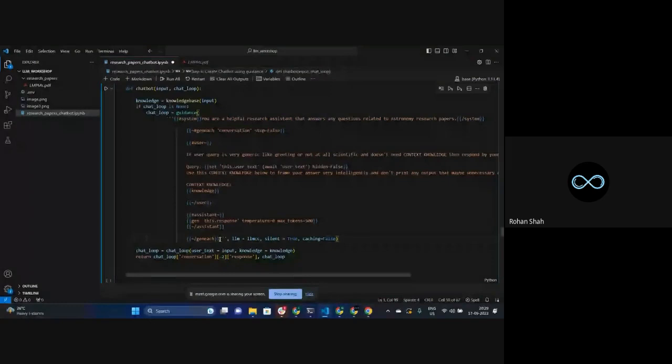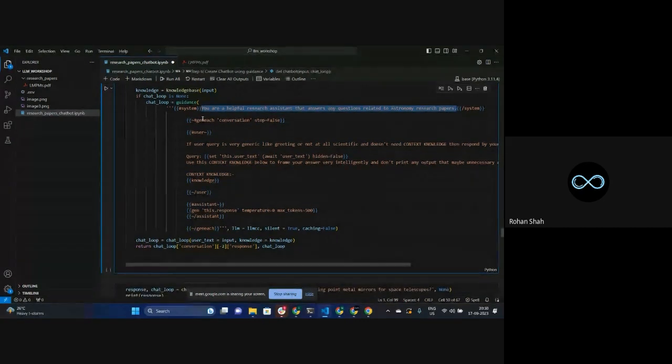Now what is this template saying? I am guiding my LLM that you are a helpful research assistant that answers any questions related to astronomy research papers. That's the kind of context that I'm giving to my LLM.